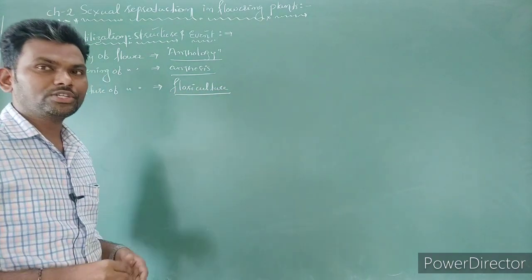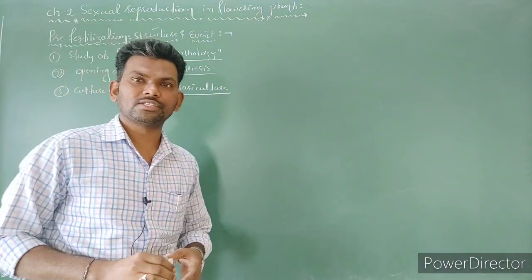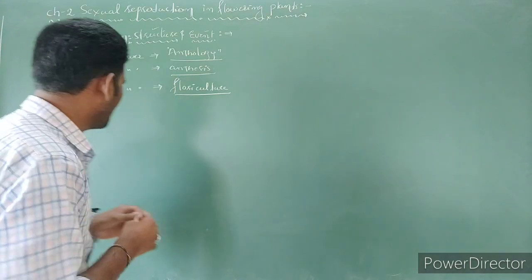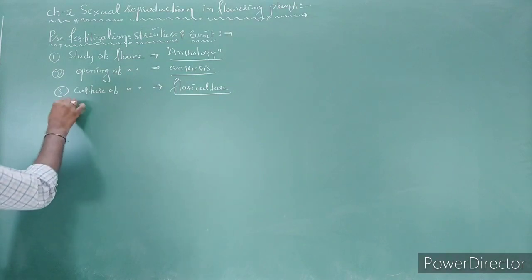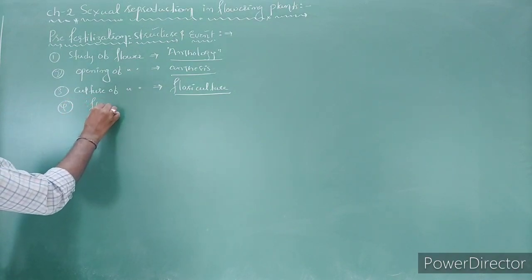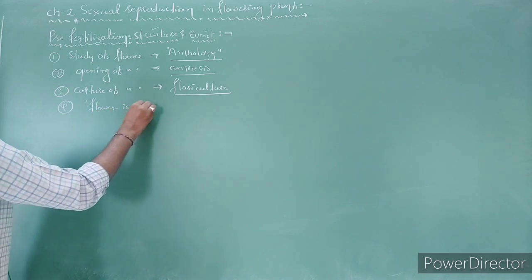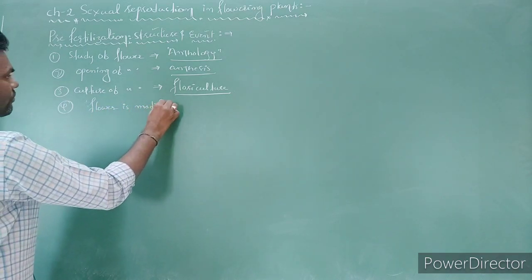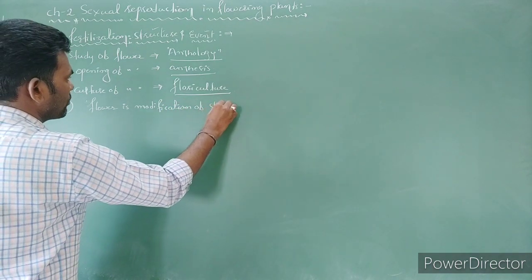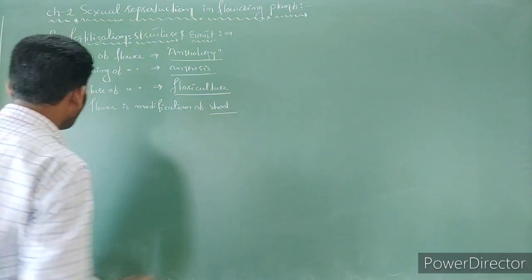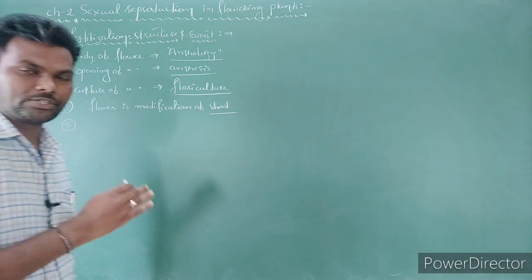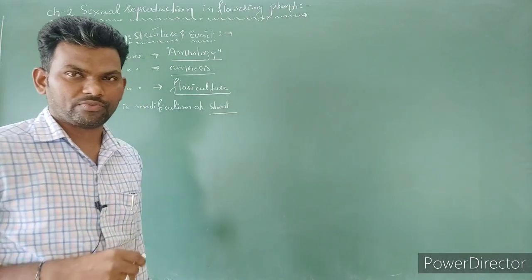According to Linnaeus, the flower is a modification of shoot. In the last classes we discussed that the first phase is the vegetative phase and the second phase is the reproductive phase.